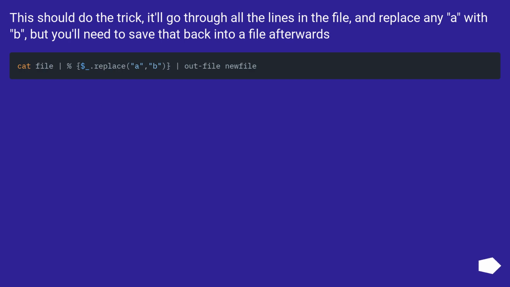This should do the trick. It'll go through all the lines in the file, and replace any A with B, but you'll need to save that back into a file afterwards.